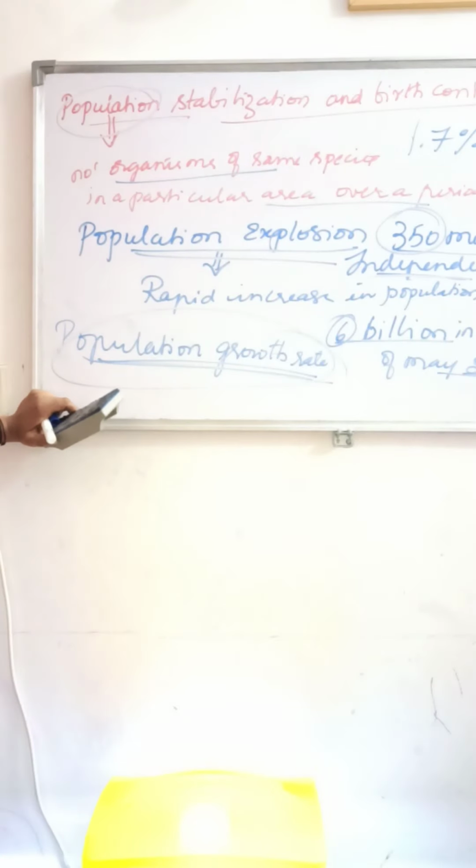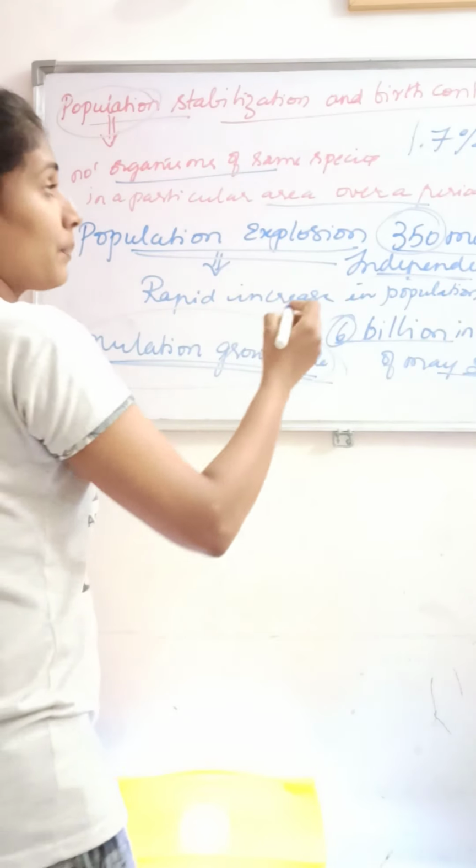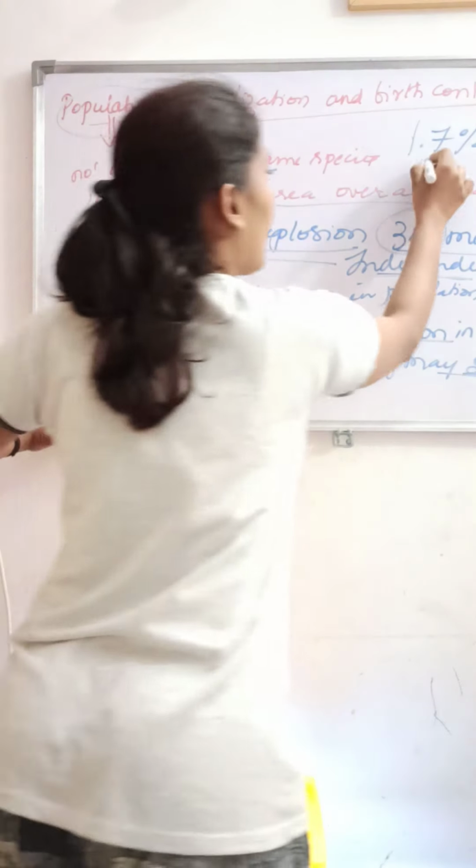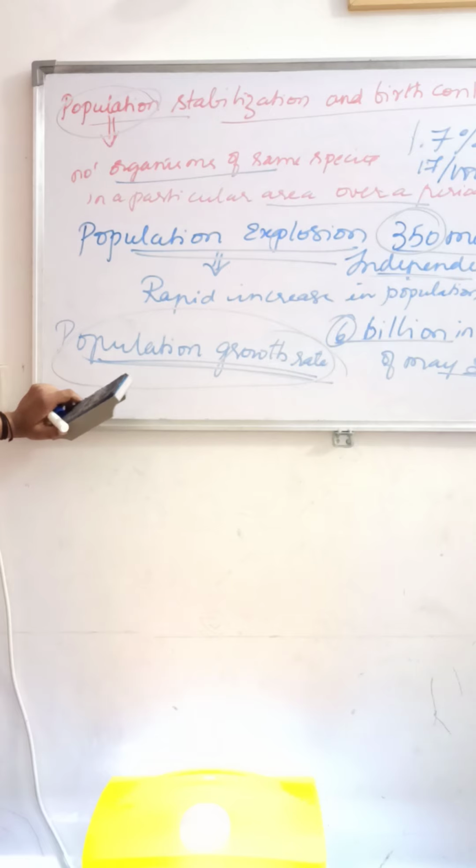That means 17 per 1000 per year. Currently we have a population growth rate of 1.7%. That relates to population stabilization and also birth control.